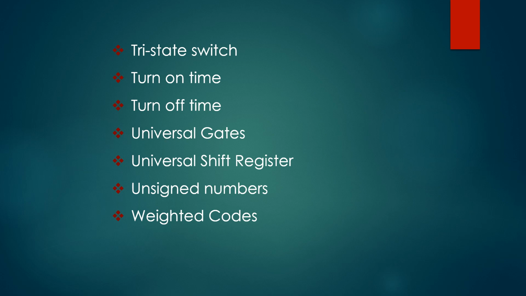Next one, tri-state switch. It is a binary switch. It is closed when enabled and it is open in the high impedance state when disabled.